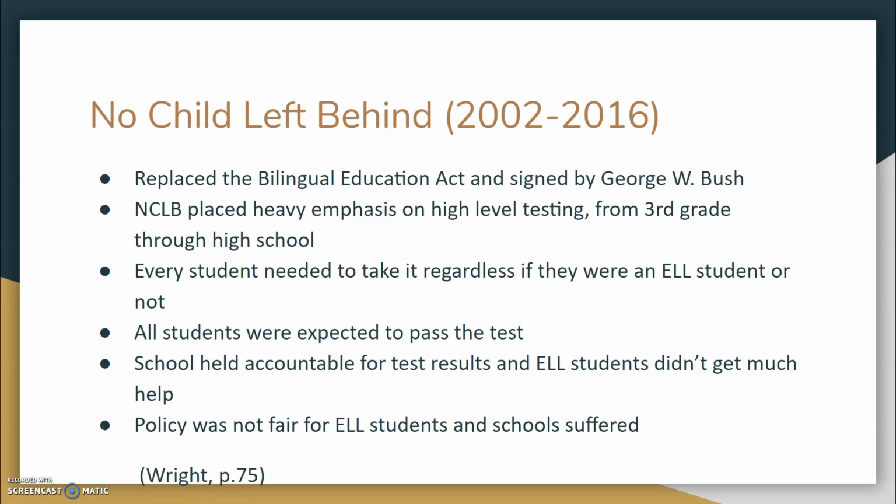It wasn't fair because, although they made a few changes to it, such that if it was your first year in the U.S. you didn't have to take it, for the most part every ELL student had to take the test in English, and it wasn't fair if they didn't know English. So they obviously weren't doing very well on the test and probably not passing it, and a lot of these schools weren't getting a 100% pass rate, so they were getting sanctioned by the United States.